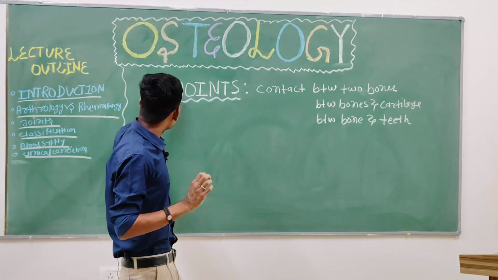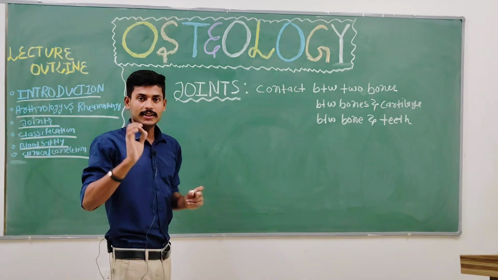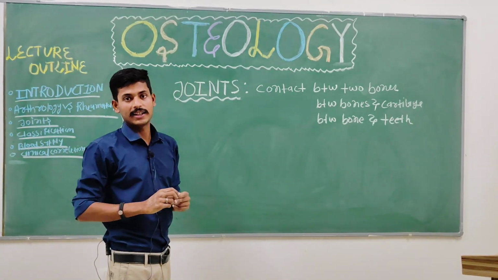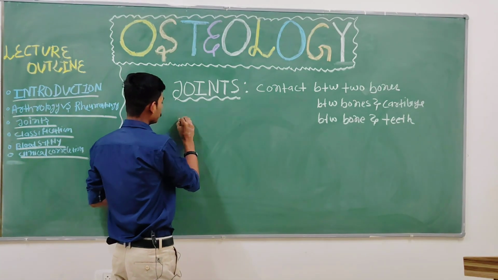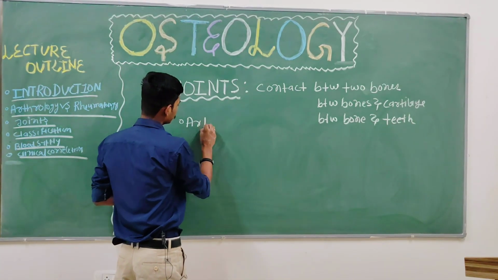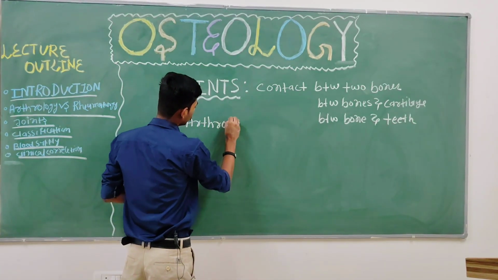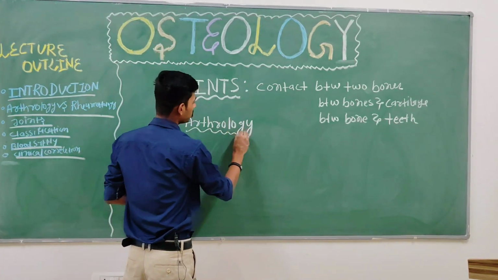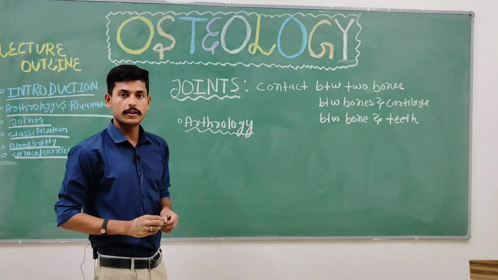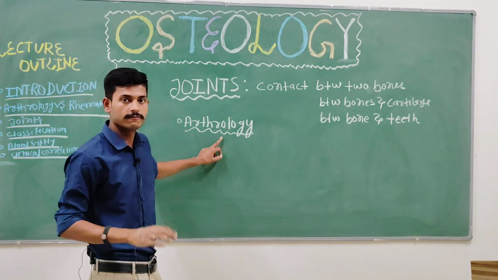Now, the study of joints is dealt with in one specific branch of anatomy that's called arthrology. Write down. Arthrology is a branch of anatomy in which there is a study of joints.